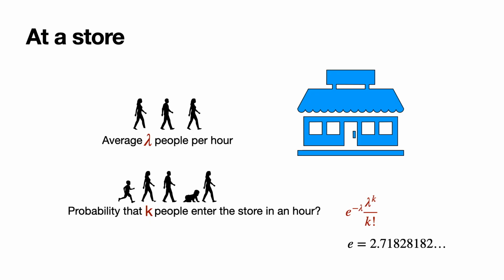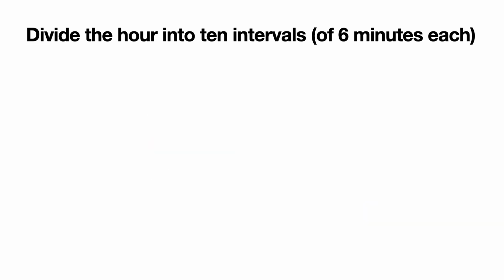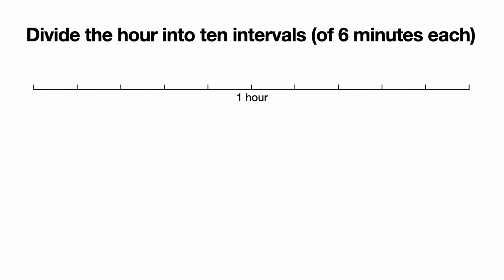Now the question is, how do we calculate this number? The expression was complicated, but it actually follows from the binomial distribution using a limit. Let me show you how. So in order to solve this problem, we're going to start with a simpler one. Imagine that in our store, we don't really want that many people at the same time. Maybe there's a pandemic, and we can only have one person at a time. So we open 10 intervals of 6 minutes each, and only one person can come at each interval, and they must leave when the interval finishes.